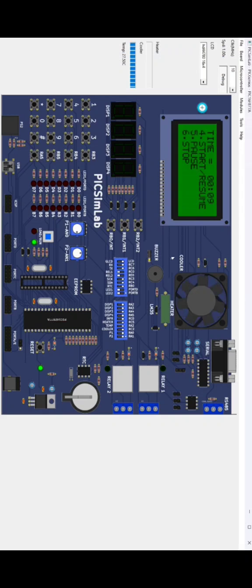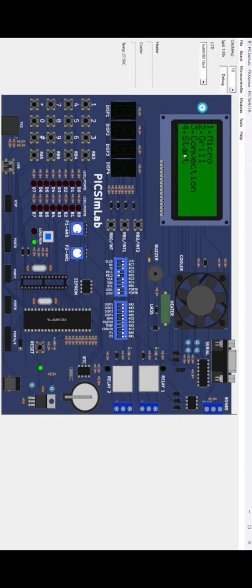See, now the microwave oven starts, and we can resume, pause, and stop the oven. After completing it, it displays a message.